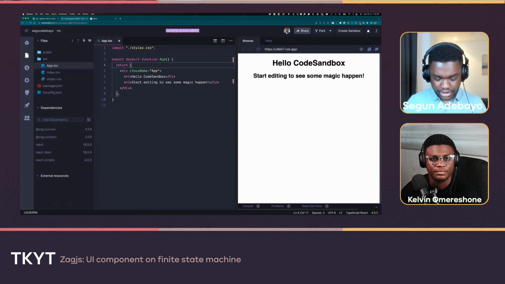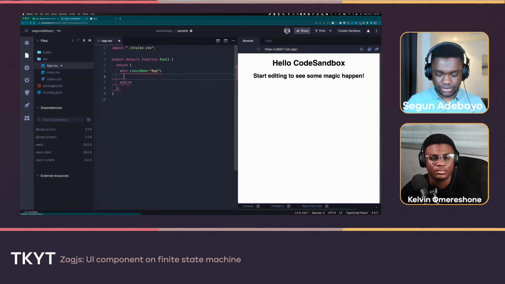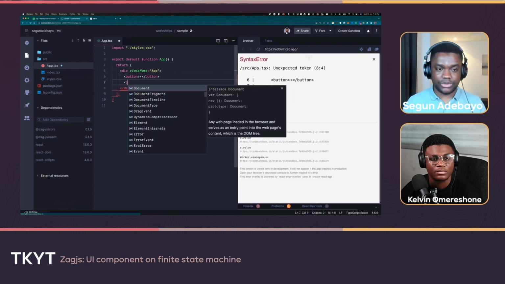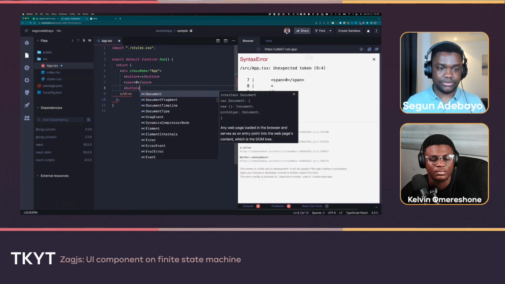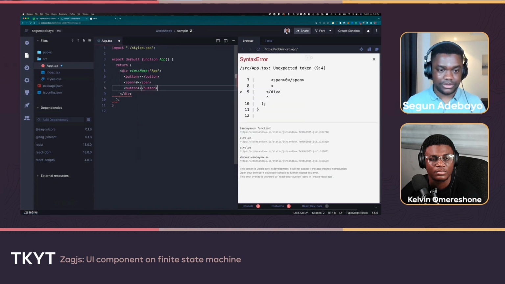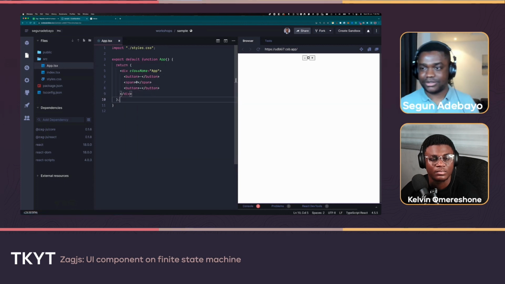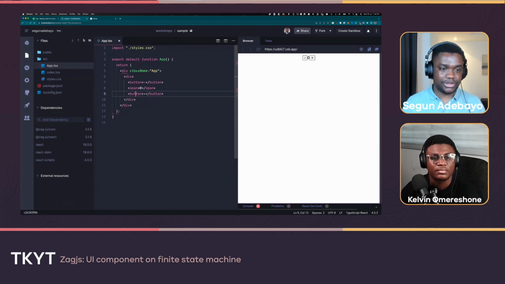I'm just going to name this sample. It's fine. Here I'm going to create two buttons. We have one button for the increment, so I'll make this plus. And we could use a span for the value, so let's start at 0. Then let's create another button for decrement. I'm not sure which one should be on the left or right, but maybe we swap them. So we have plus on the left. And then let's do a div in between them.